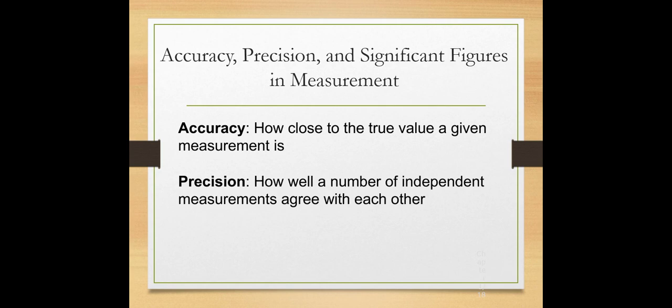A measurement can be accurate and not precise, or precise and accurate, or both.